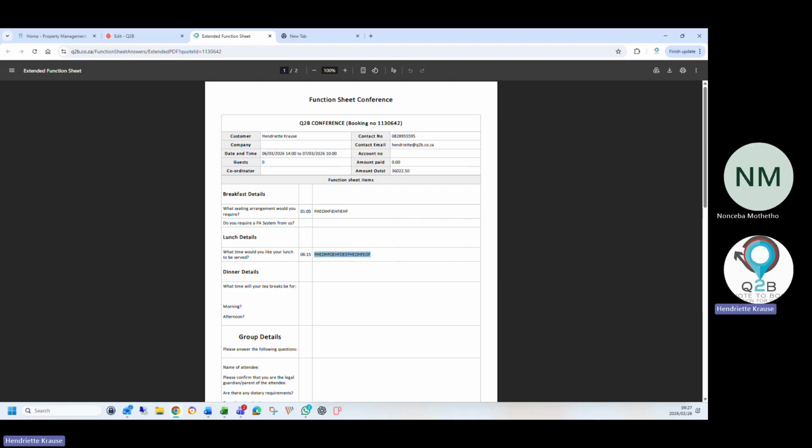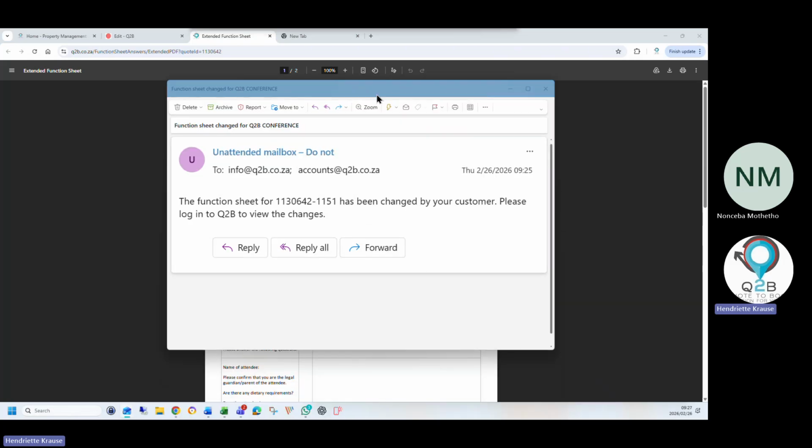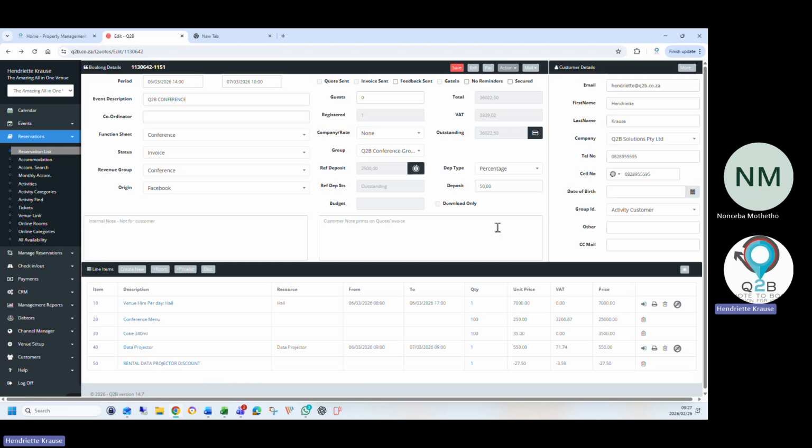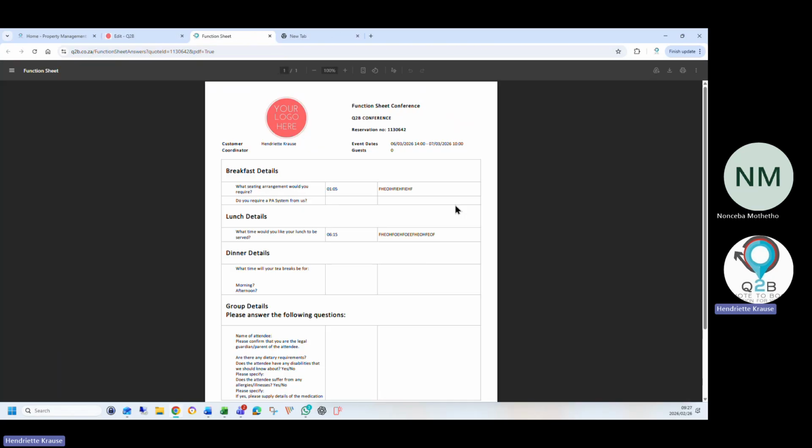Okay. And then what's nice as well, every time she makes a change to that function sheet, the venue will get an update email to say the function sheet has changed. And you can also switch it off at a certain time to say you cannot make changes anymore. All right. Then, like I said, my favorite is you can just print a function sheet with questions and answers.